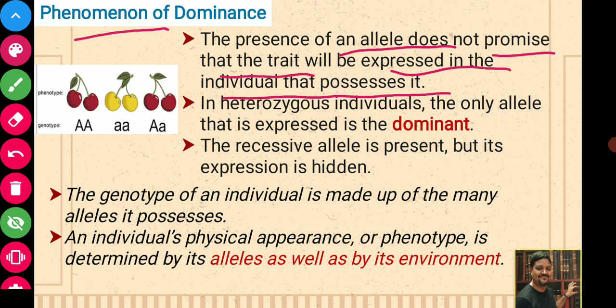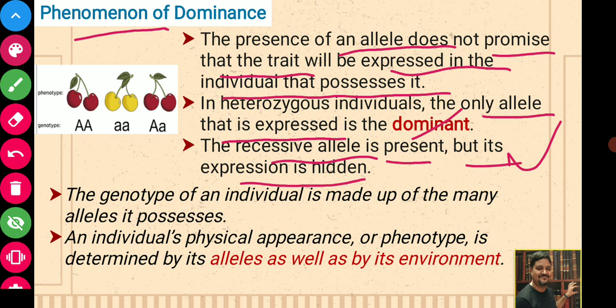So in a heterozygous individual, the allele that is expressed is called dominant. The recessive allele is present, but its expression is hidden. So suppose I have one copy of an allele that is recessive. That allele cannot be expressed because it will be hidden by the expression of the dominant allele.